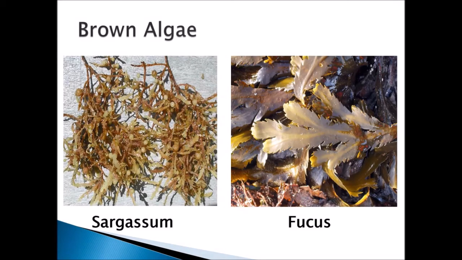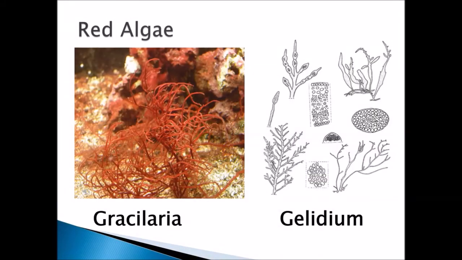Next are the pictures of brown algae. On the left side you can see Sargassum, and on the right side you can see Fucus. Both are examples of brown algae. Next is red algae, for example Gracilaria and Gelidium. These are the two examples of red algae. I have given you the pictures, you can take a look at them.